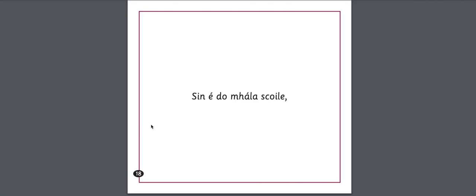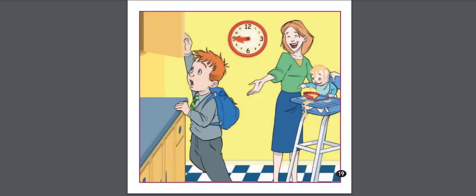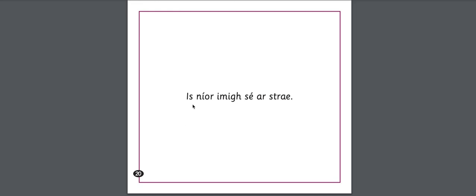Sin é do mhála scoile. That's your school bag, or there's your school bag. So sin é is kind of, there is do mhála scoile, your school bag. And again, séimhiú here because of the word do. So she's pointing, it's on his back. Is níor imigh sé ar strae, and it didn't go missing. Is here kind of means and. It can mean agus essentially. It's the same thing as agus in this case. Níor imigh sé, it didn't go. So again, we see the níor in the past form is kind of telling us that it didn't go astray, didn't go missing.